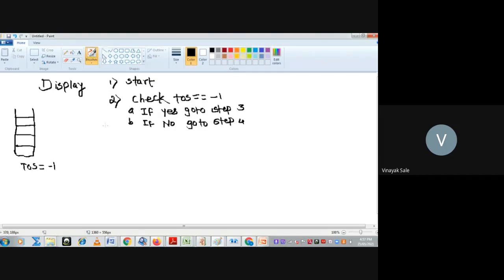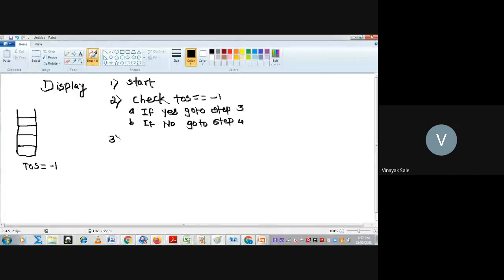What is step 3? If top is equal to minus 1, then stack is underflow. You cannot display elements.